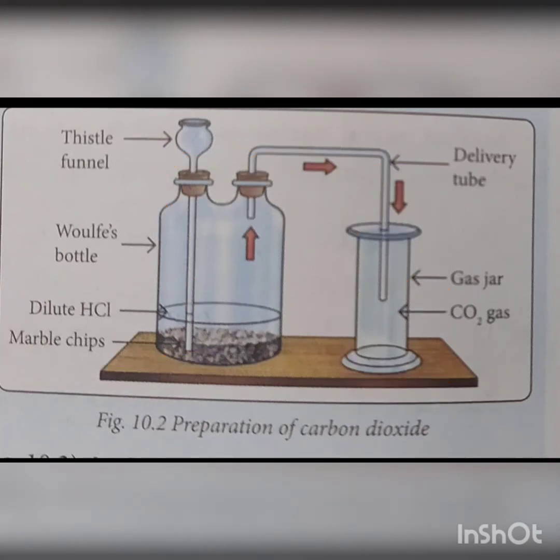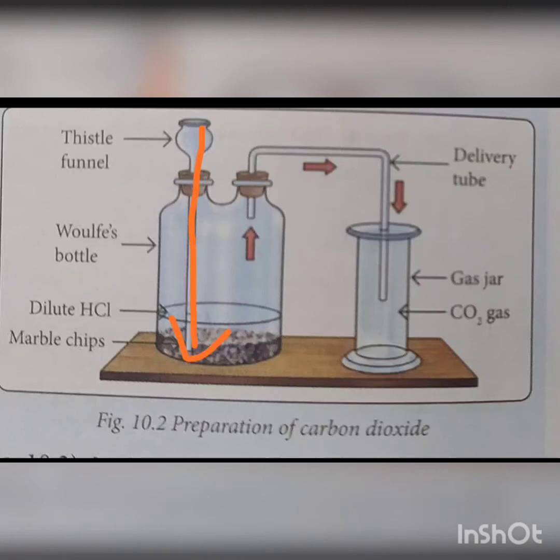Now we pour some dilute hydrochloric acid through the thistle funnel so that the lower end of the funnel is dipped in the acid. As soon as the acid is poured, a vigorous chemical reaction takes place. We observe that carbon dioxide gas is evolved with a strong effervescence.